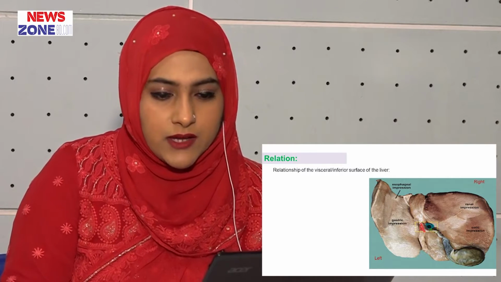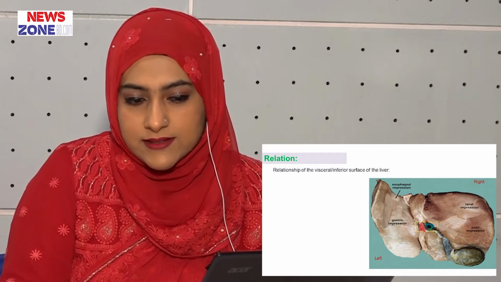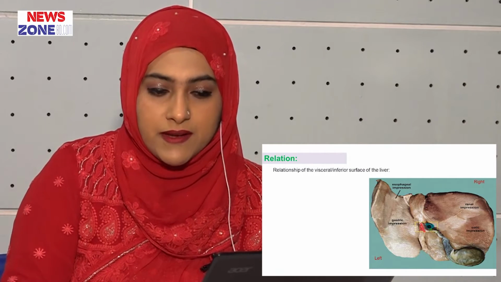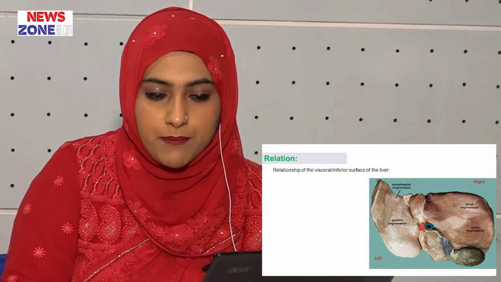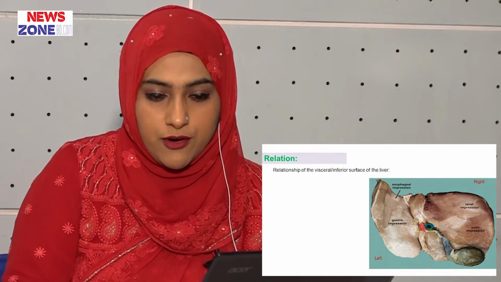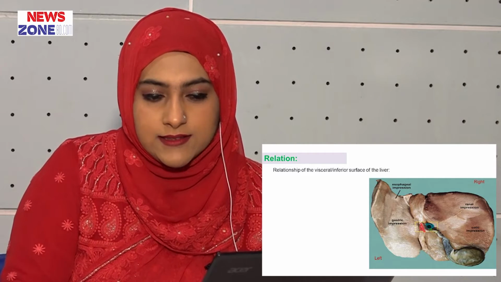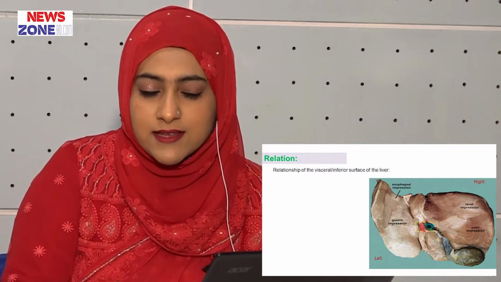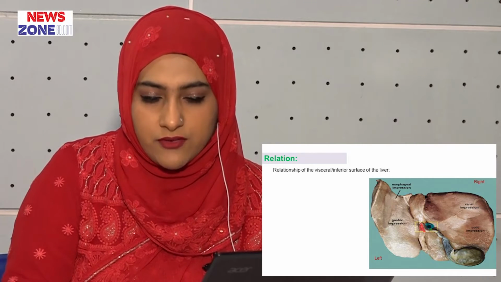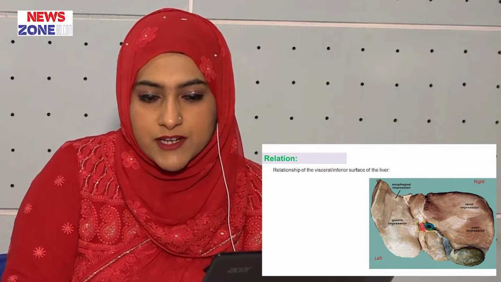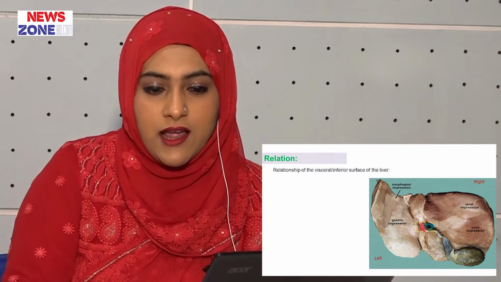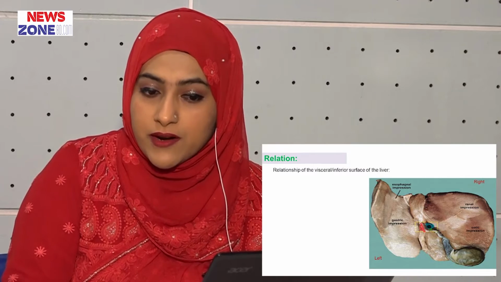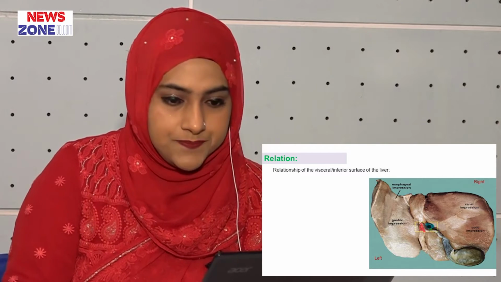What are the boundaries of the quadrate lobe? On the right side there is the fossa for the gallbladder, on the left side the ligamentum teres hepatis, above the porta hepatis, and below the sharp inferior border. In this area, on the right, we can relate the first and second parts of the duodenum and the transverse colon. The colic impression here is related to the right colic flexure, and within the renal impression it is related to the right suprarenal gland and the right kidney.